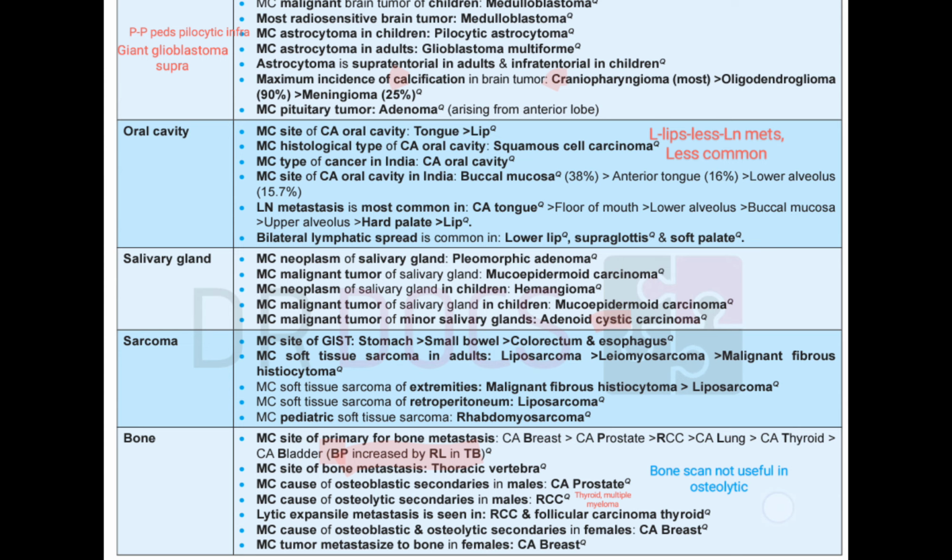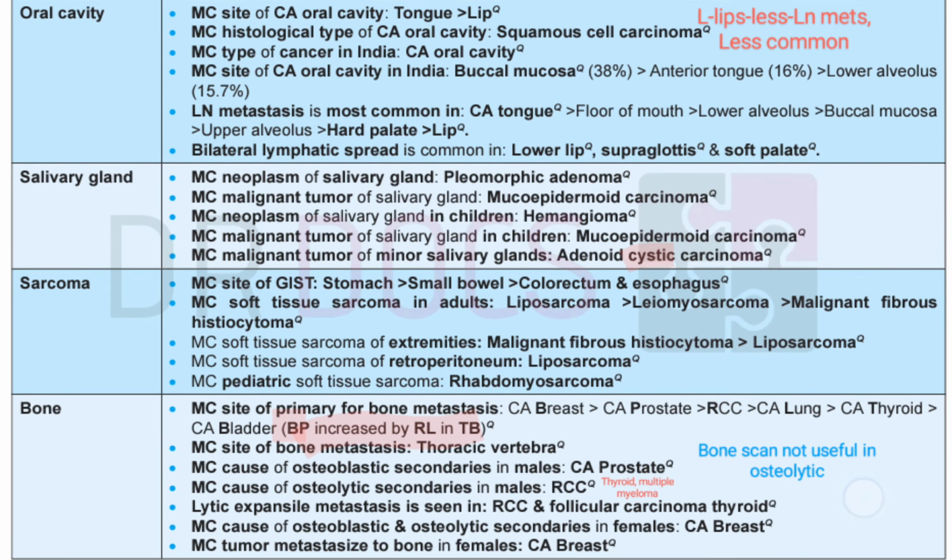And osteoblastic is due to prostate. And osteolytic is due to RCC, thyroid, and multiple myeloma. The RCC and follicular carcinoma thyroid will have lytic and expansile mets. And both osteoblastic and osteolytic types are seen in the breast. B for breast. And the most common tumor to metastasize to bone in females is CA breast.